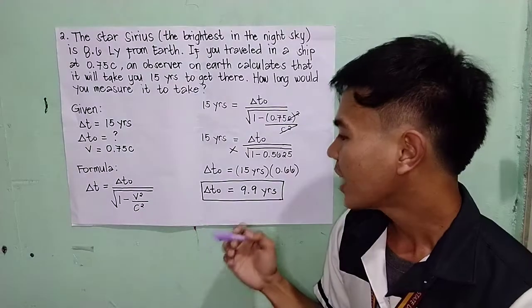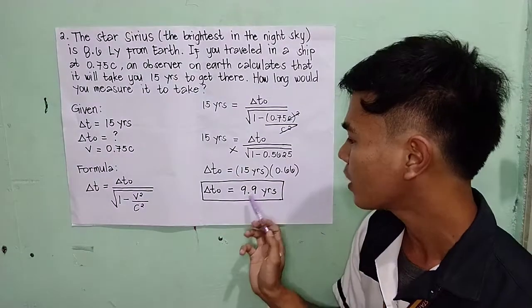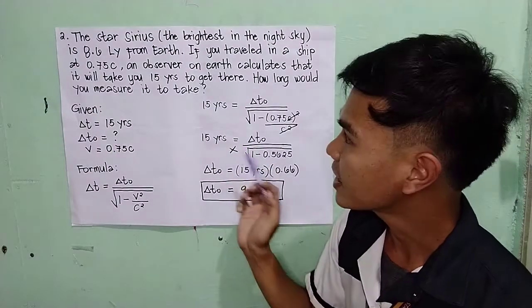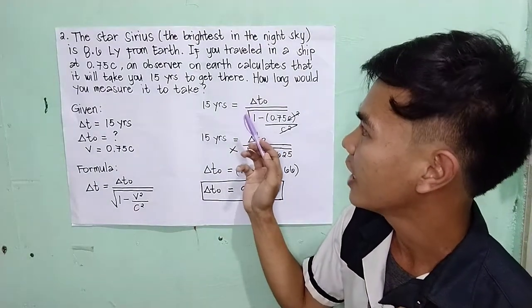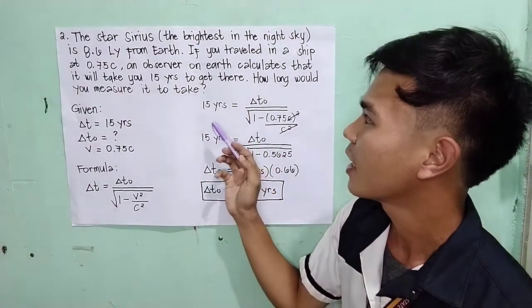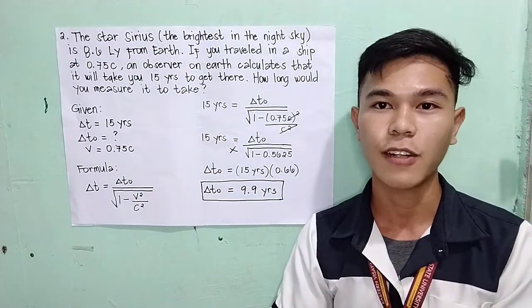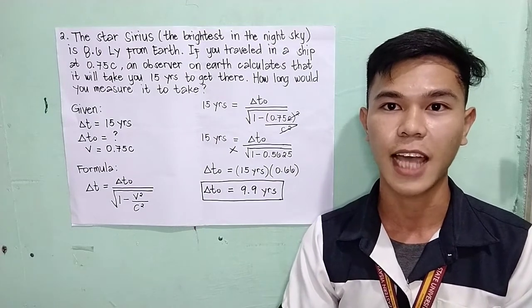So as a person inside the reference frame, it will take you 9.9 years to get to the star Sirius, compared to the calculation of the observer on Earth, which is 15 years. So that's all for my problems in time dilation.